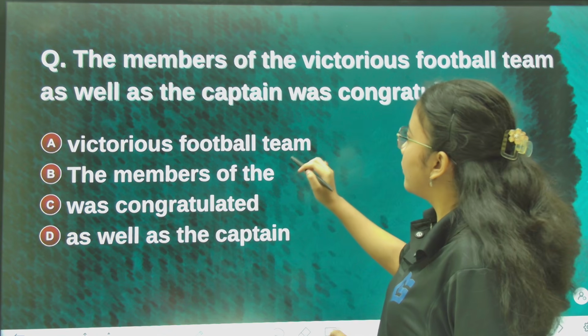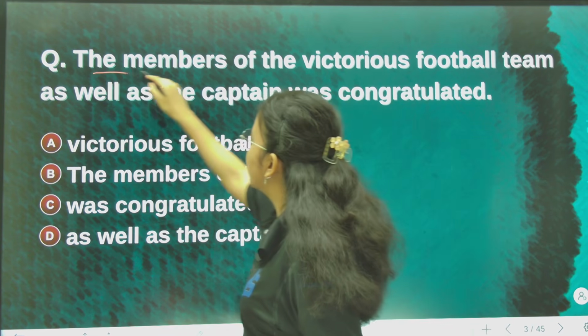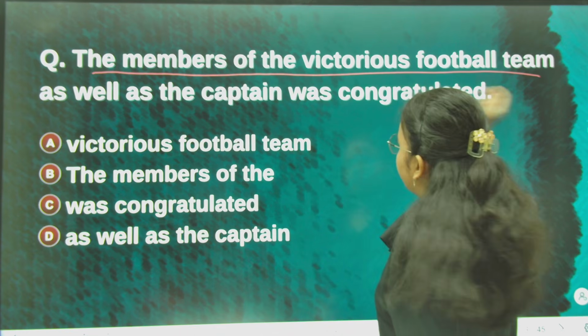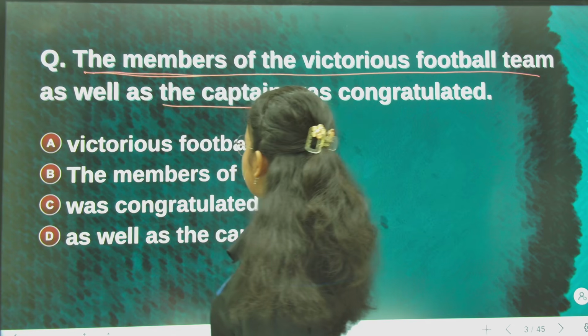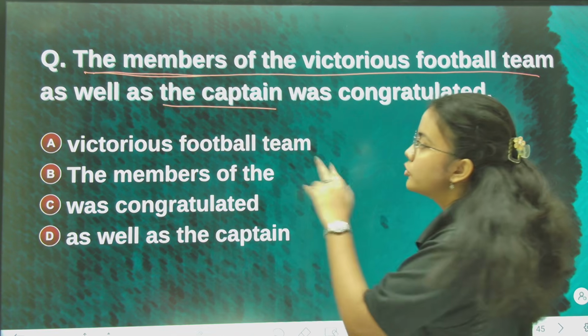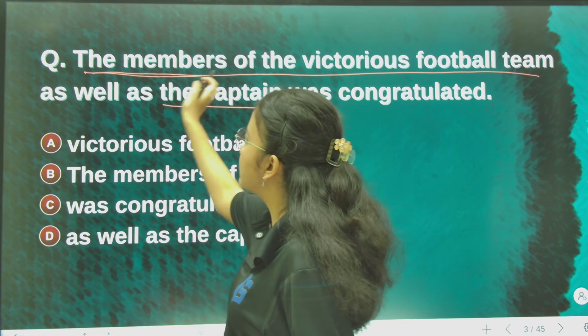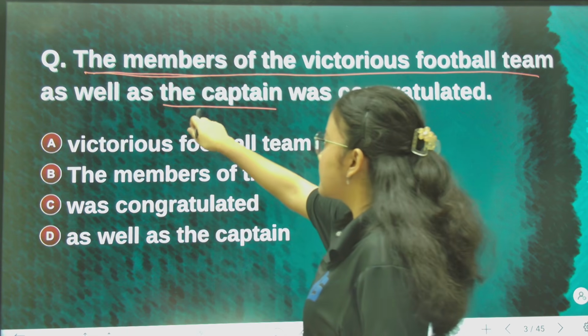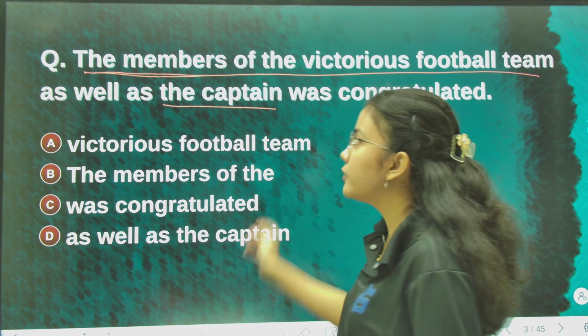Now, first of all, the sentence: the members of the victorious football team as well as the captain. Although there are two subjects, one is the captain and the other is the members. Although the second subject is singular, still we will be considering the first subject.